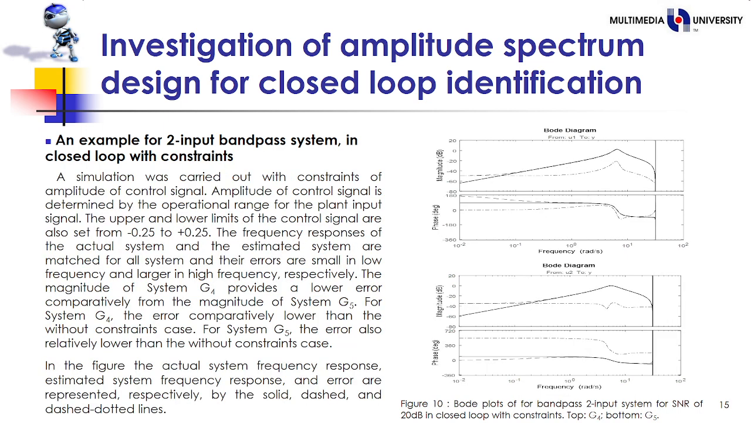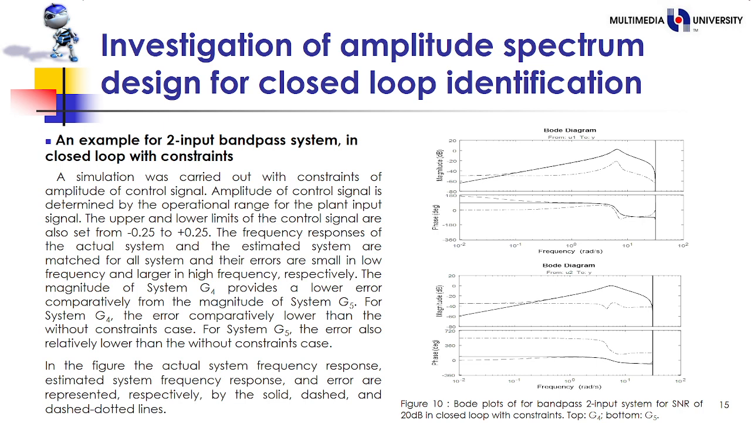An example for a two-input bandpass system in closed loop with constraint. A simulation was carried out with a constraint on the amplitude of the control signal. The amplitude of the control signal is determined by the operational range of the plant input signal. The upper and lower limits of the control signal are also set from minus 0.25 to plus 0.25.